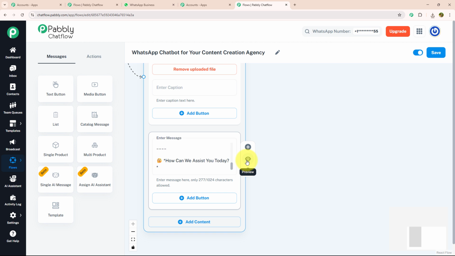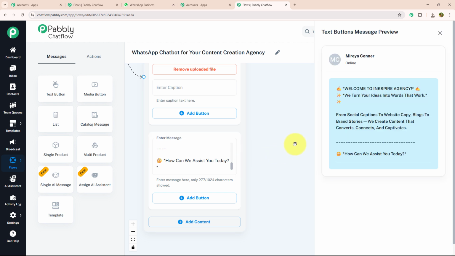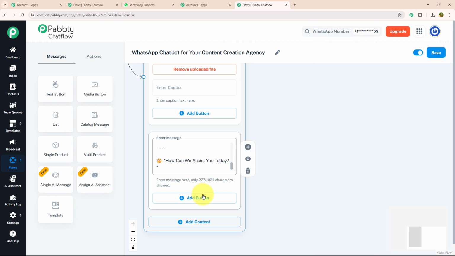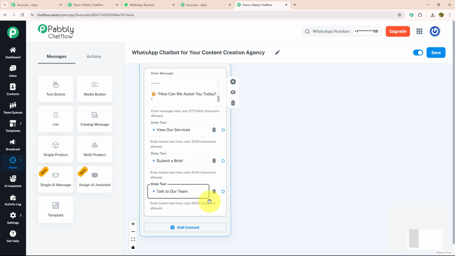As you can see, I have entered my message which says, welcome to Inspire Agency, we turn your idea into words that work. For social caption to website, blog to brand stories, we create content that converts, connect and captures. How can we assist you today? And with that, I'm going to provide few action button: view our service, submit a brief and talk to our team. Now I'm going to put separate message for each action button.